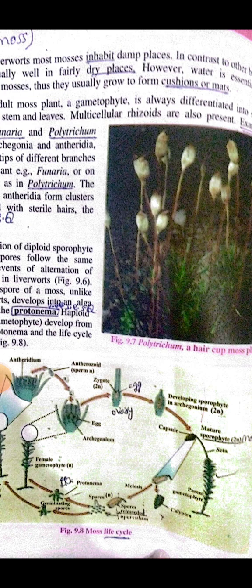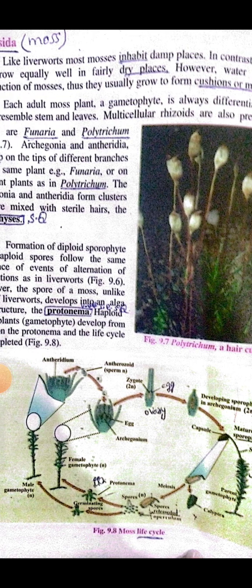These spores develop into a specialized alga-like structure, which is called protonema. This protonema has an appearance like the algae, and that is how we predict that the plants have their origin from the algae. Now these spores will develop into the protonema, and these protonema then ultimately develop into the gametophyte generation.